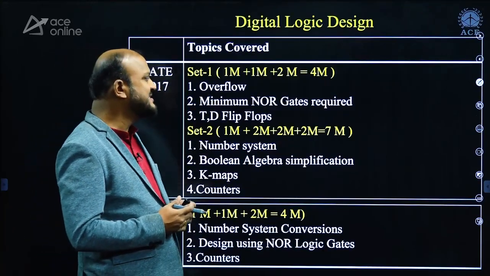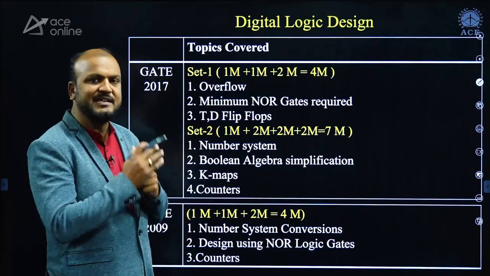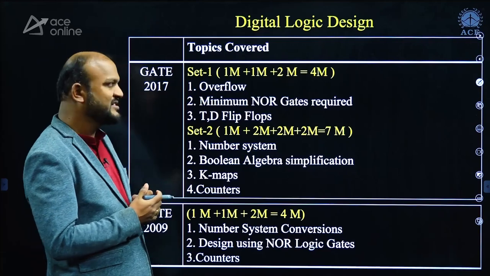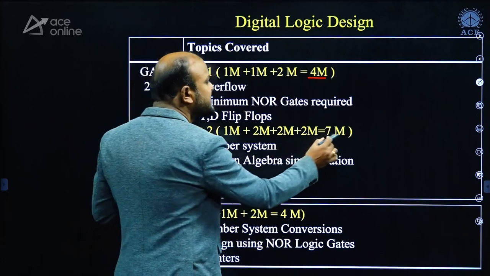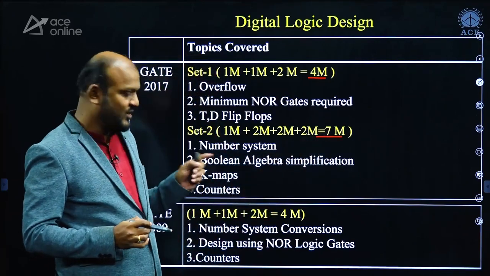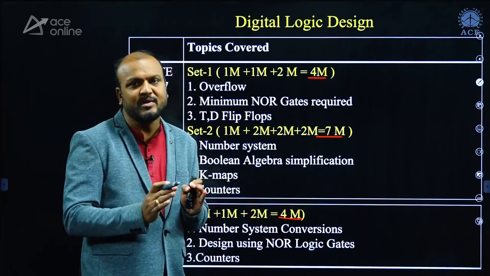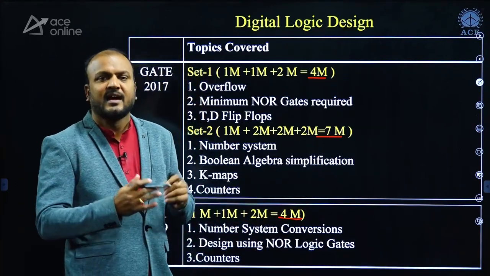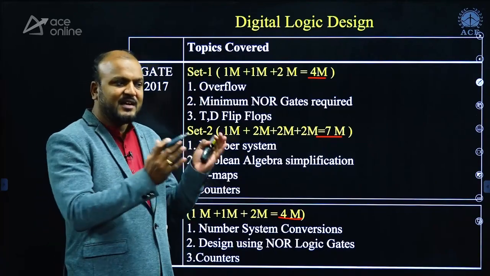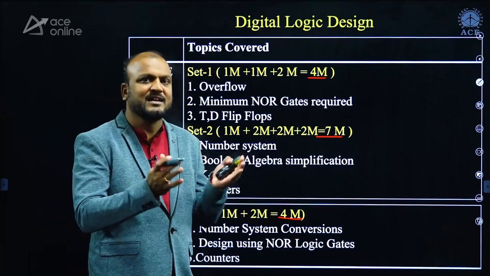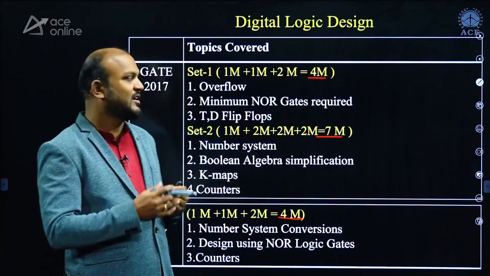Next, we'll go ahead with digital logic design. Digital is one of the beautiful subjects, and you can easily score marks from digital logic. In 2017, there are 4 marks in set 1 and 7 marks in set 2 respectively. In 2009, it is 4 marks. That means you can expect a minimum of 4 marks from the digital subject. And there are not many new questions you can expect. These are only the conventional kinds of questions. If you follow the class notes of the faculty, then you will be able to solve the digital logic questions.